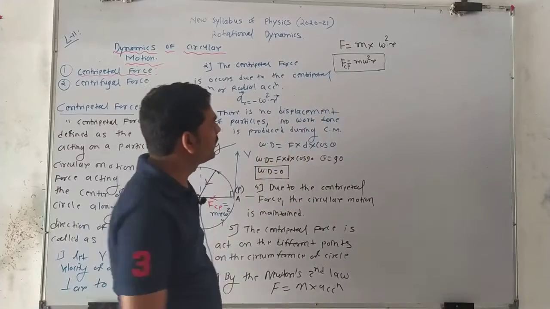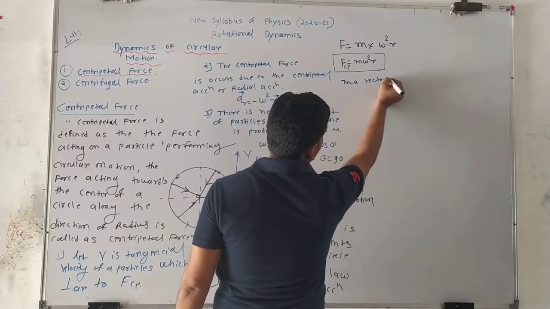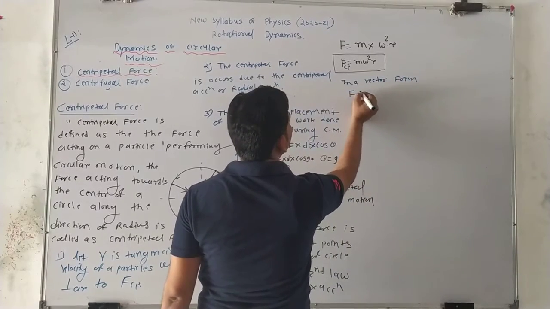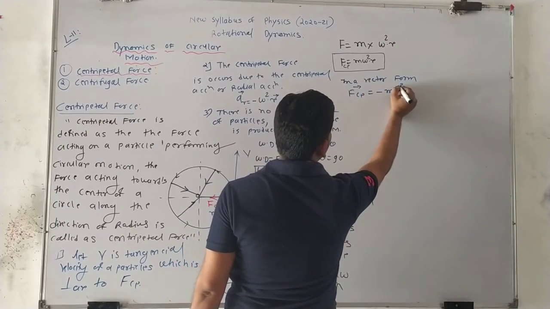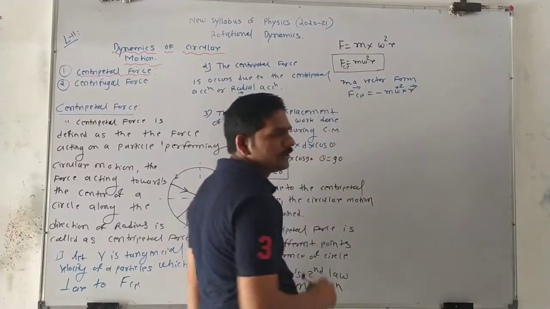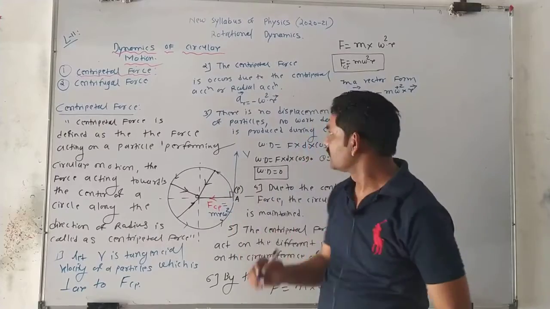If you consider it in vector form, what is F CP? In vector form, it is minus m omega square r vector. Why the negative sign? Because it is acting toward the center of the circle.